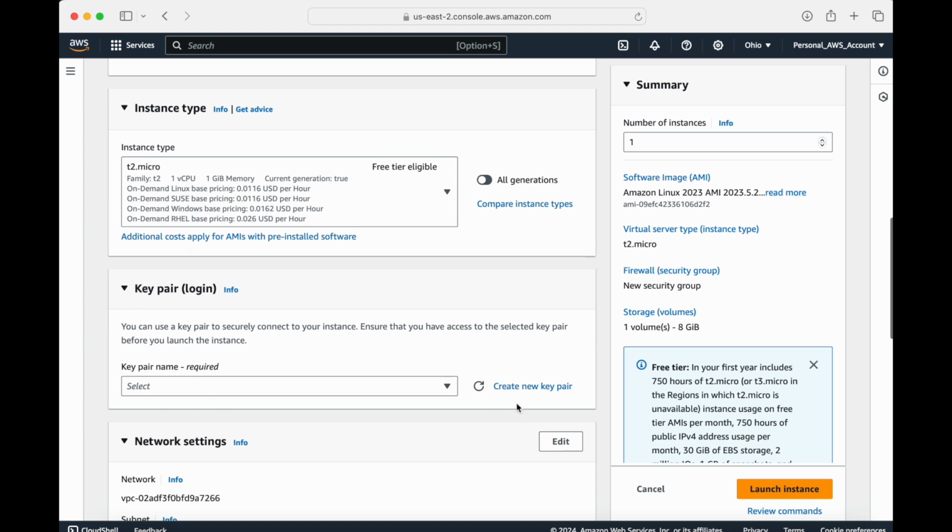Now here is the key pair login. I can select one if I have it here. It says proceed without a key pair, not recommended. Without a key pair, nope, not recommended. So I'm not going to do that, but I will create a key pair in the next step.